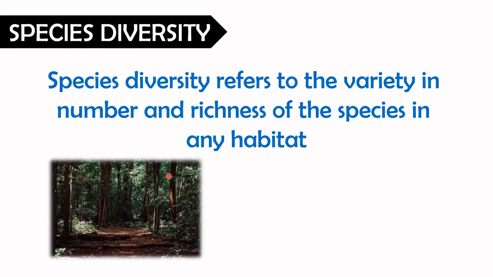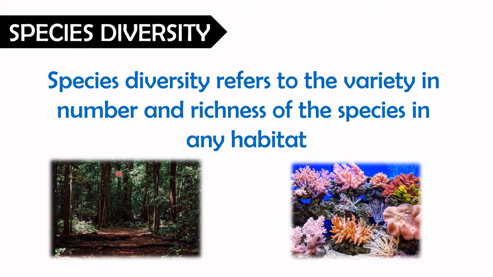Also, we may be talking about the land ecosystem, that is the terrestrial ecosystem, or the aquatic ecosystem. When we talk about species diversity, we talk about both, right? There is no difference between these two. Now let us move on to the types of species diversity.